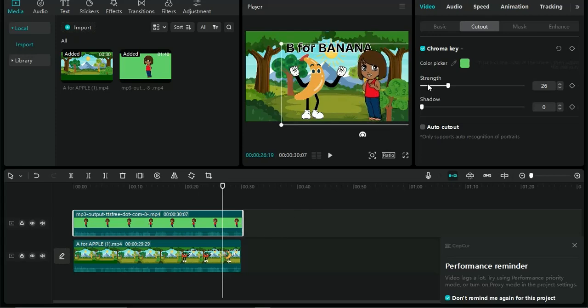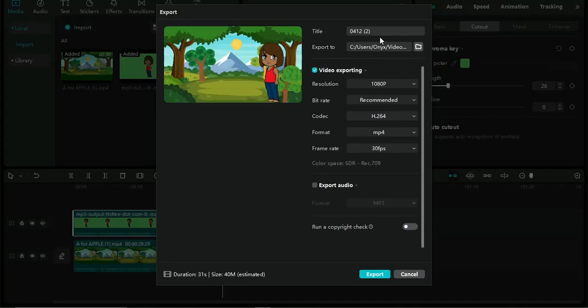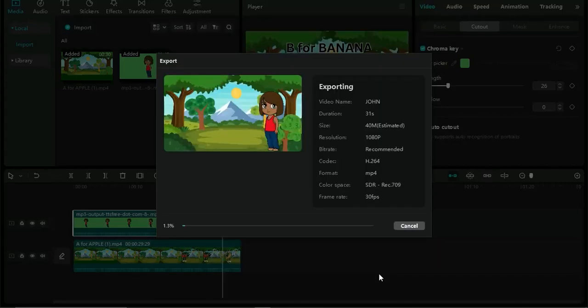Now once you're actually done with this, all you need to do is to click on the export icon at the top right corner of your screen right now and just simply export this video on your device. So as you can see right now, guys, the video is actually going through the exporting phase. Once it's done exporting, we can take a look at how cool the video actually looks like.